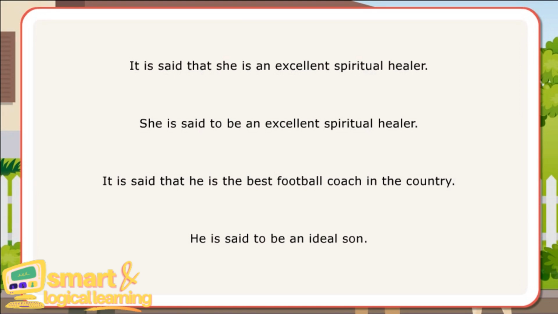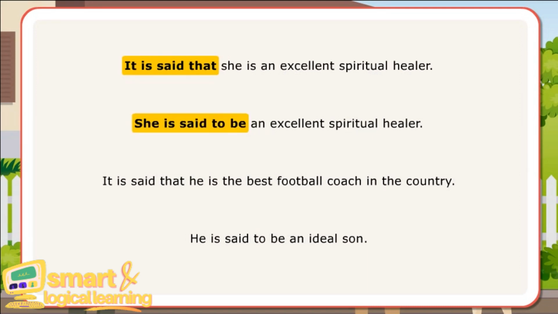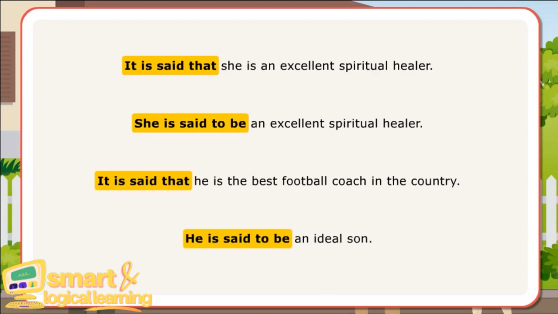In the first and second sentence, it is said that and she is said to be express what people say in passive voice. Both the sentences express the same thought in two different ways. In the third and fourth sentence, it is said that and he is said to be again express what people say in passive voice. Both the sentences again express the same thought in two different ways.